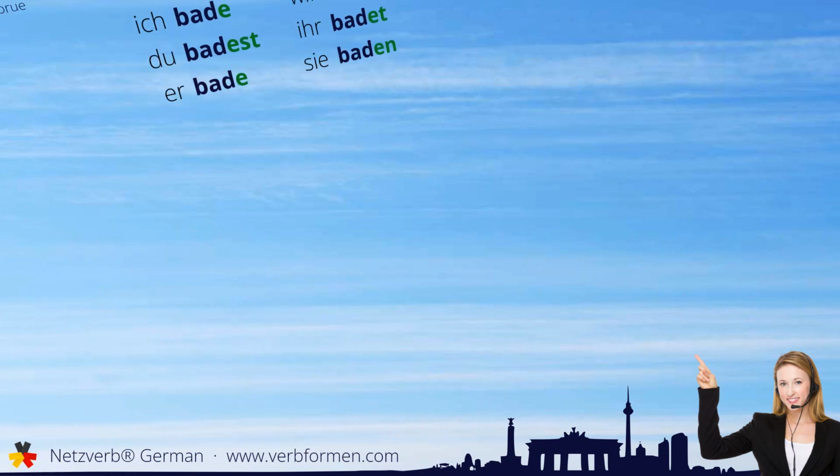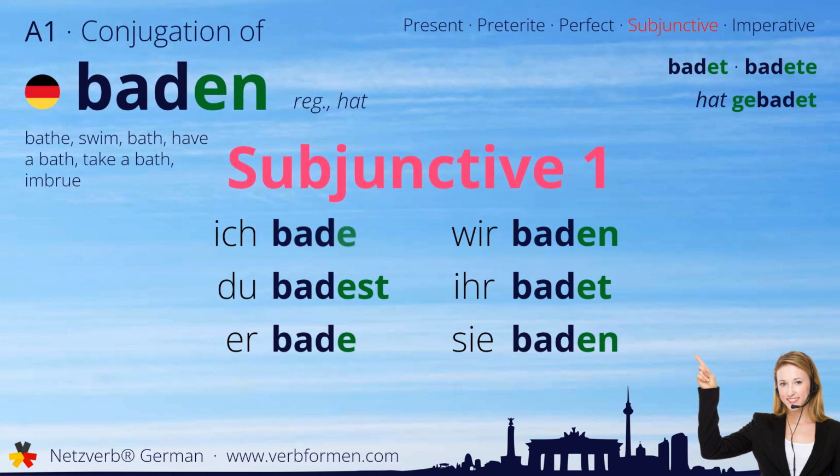Next up is the subjunctive one. Ich bade. Du badest. Er bade. Wir baden. Ihr badet. Sie baden.